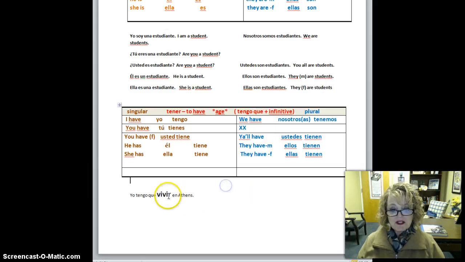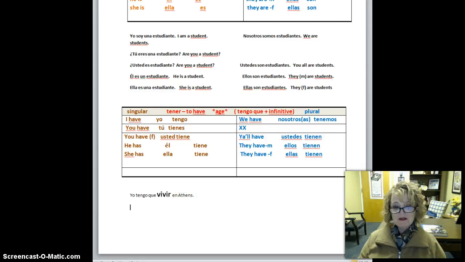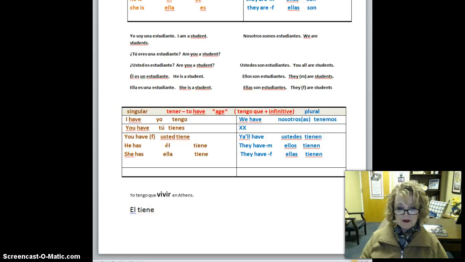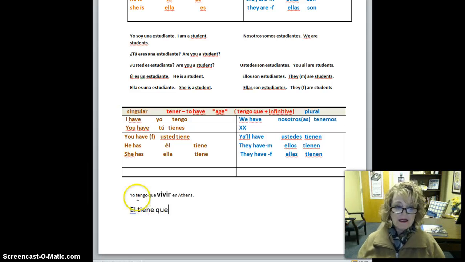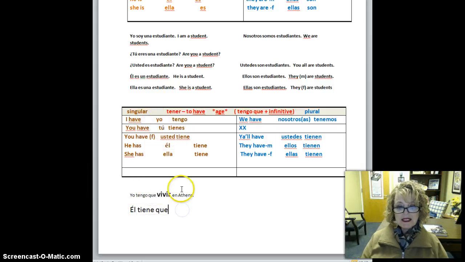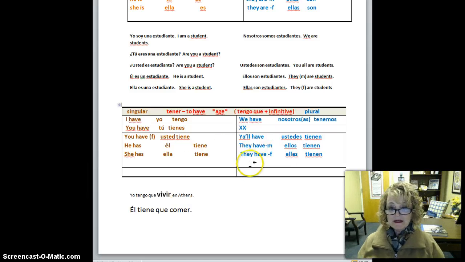Yo tengo que vivir. What if I want to say he has to live? I would say él tiene. Let me make this a little bit bigger for you guys. Él tiene. Okay, I'm going to put my que. Let me correct this because it is he. Él tiene que comer. What am I saying? He has to eat, comer.